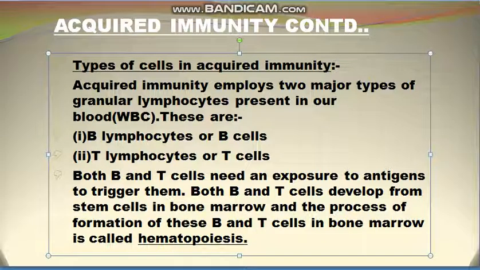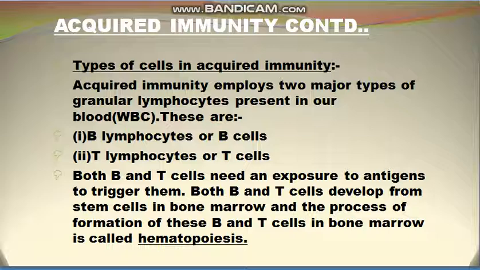Acquired immunity implies two types of cells, B lymphocytes and T lymphocytes. Both these B and T lymphocytes need an exposure to antigen. It means they need antigen to trigger them. And both these B and T cells are developed from the stem cells present in the bone marrow. And the process of formation of these B and T cells is known as hematopoiesis. So we can say that acquired immunity implies two types of cells, B lymphocytes or B cells, and T lymphocytes or T cells.